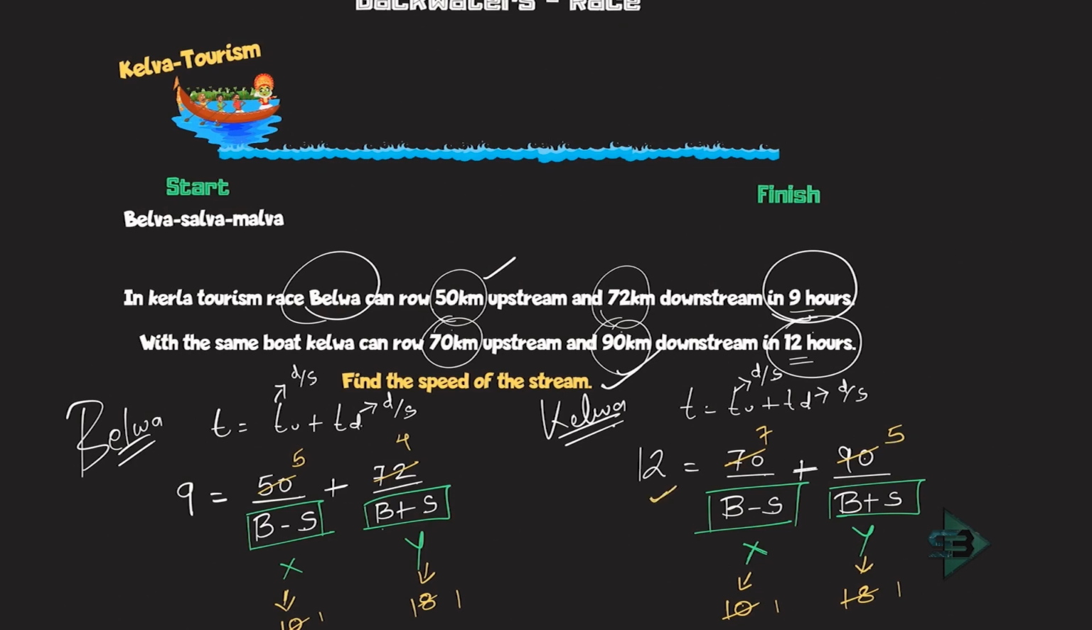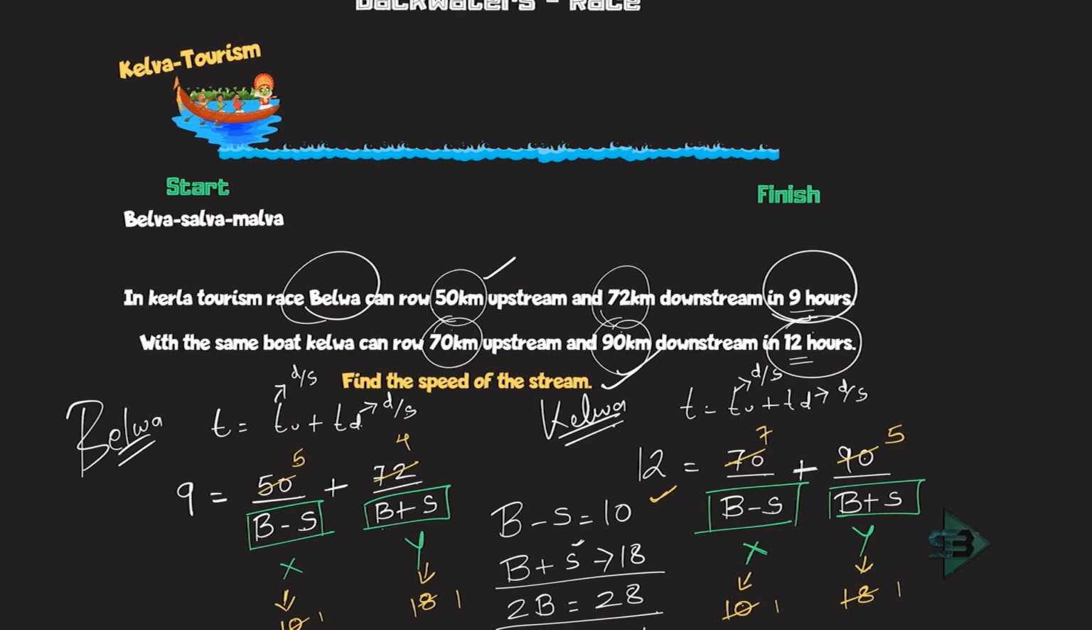Is this my final answer? But no. I know downstream speed B minus S is 10. I know upstream speed B plus S is 18. I want to know S, the speed of the stream. Either subtract the two equations, or I'll just add them because it is easier to add. 2B is equal to what? 28. So B is equal to 14.